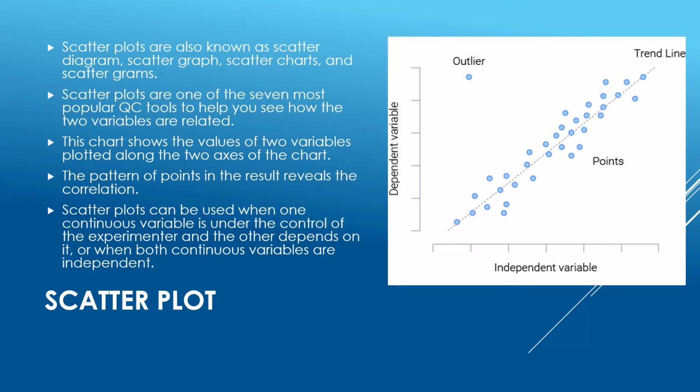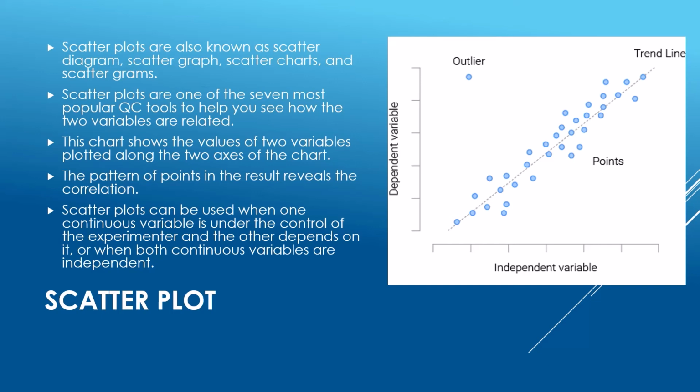Scatter plot. Scatter plots are also known as scatter diagram, scatter graph, scatter charts, and scattergrams. Scatter plots are one of the 7 most popular QC tools to help you see how two variables are related. This chart shows the values of two variables plotted along the two axes of the chart. The pattern of points in the result reveals the correlation.